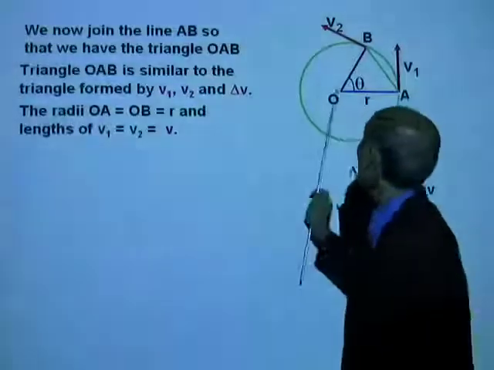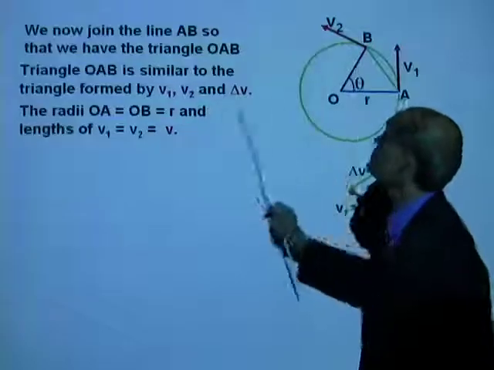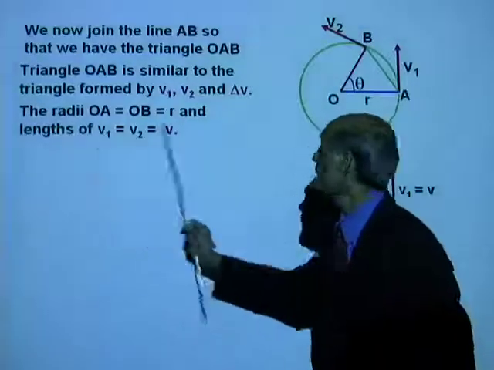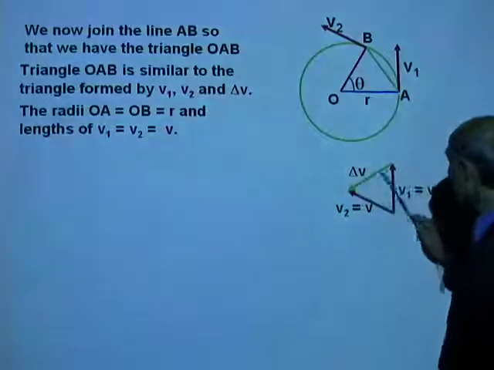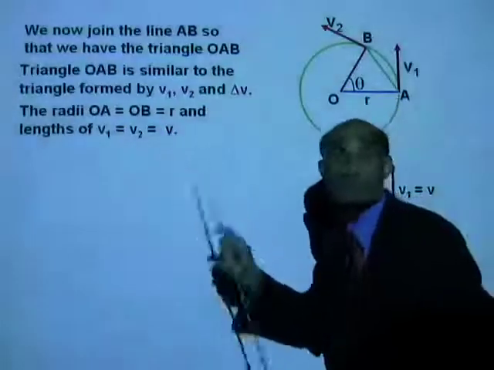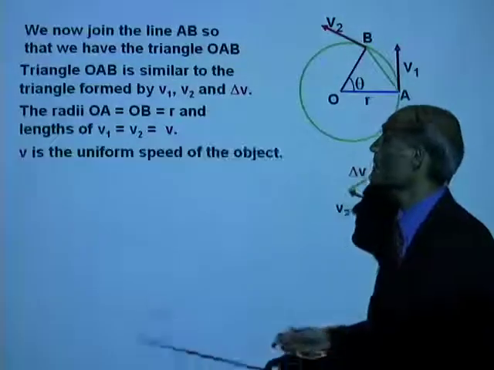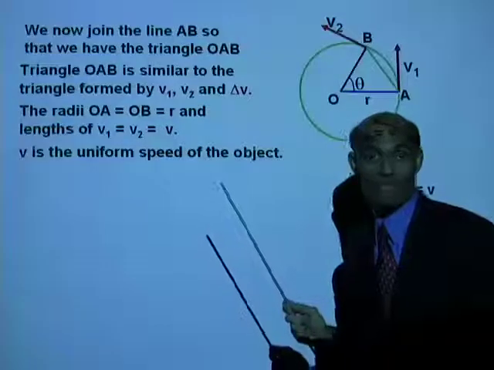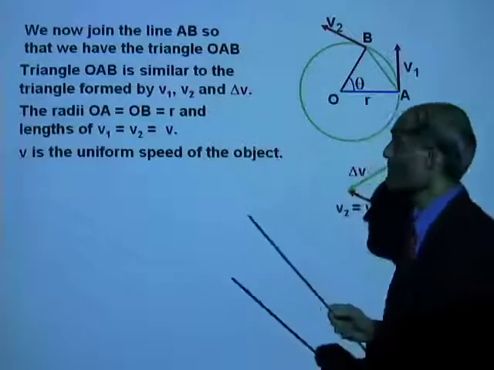The radii OA equal to OB equal to small r, and the length of the vector V1 equal to the length of the vector V2 equal to V. Now, V is the uniform speed of the object along the circle.